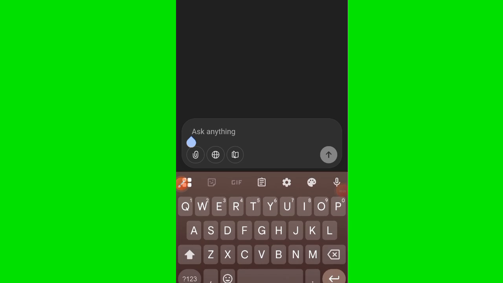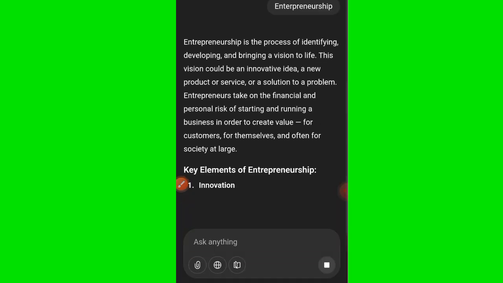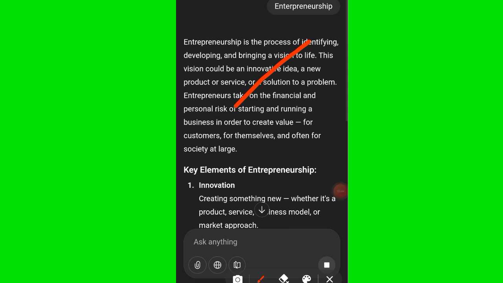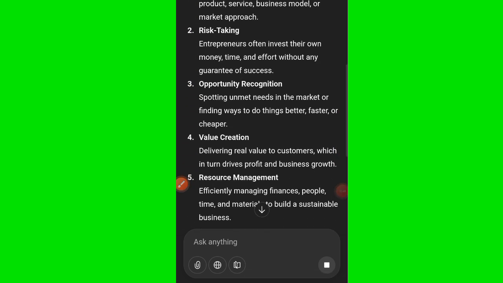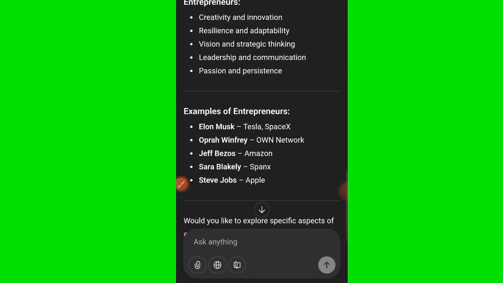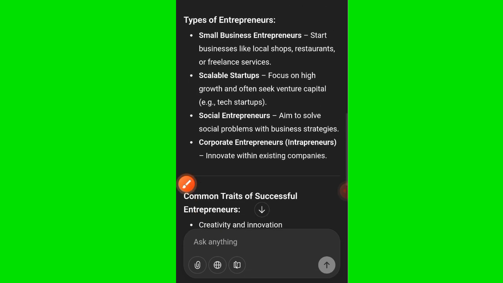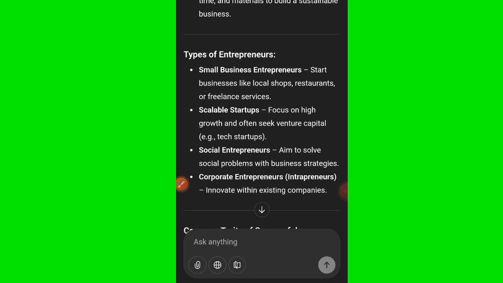So I'm going to type in entrepreneurship. I want to learn entrepreneurship. When you type in entrepreneurship and you click on go, this is what it's going to show you. I think you can see that it's showing you entrepreneurship, the process of entrepreneurship, the key functions or what you're supposed to understand under entrepreneurship, the types of entrepreneurship, common traits of entrepreneurs, examples, and would you like specific aspects of entrepreneurship, like how to start a business, and then funding options or tips. This is how you can break down this topic, but I want to go further to understand it.